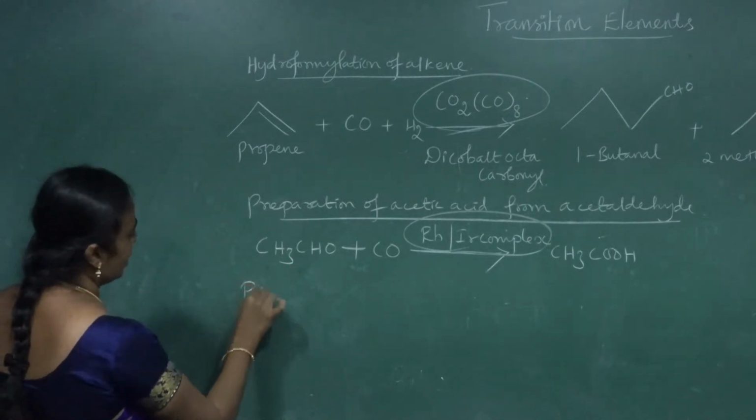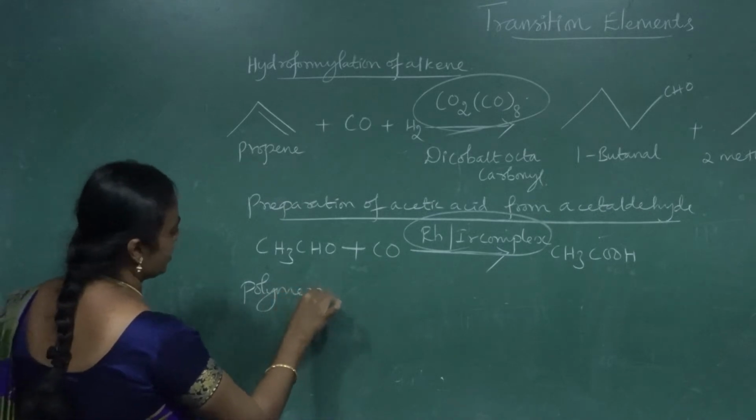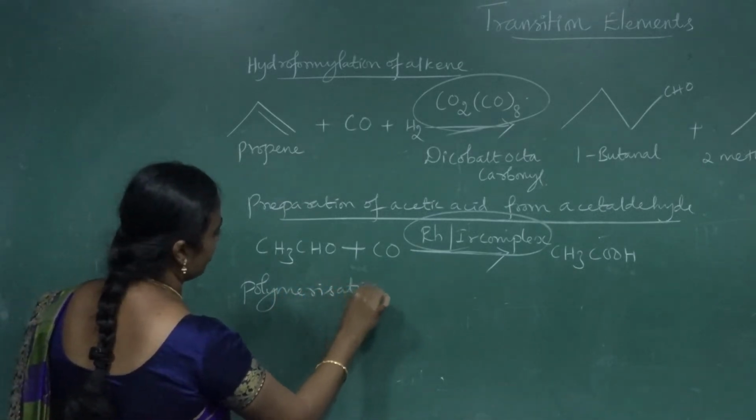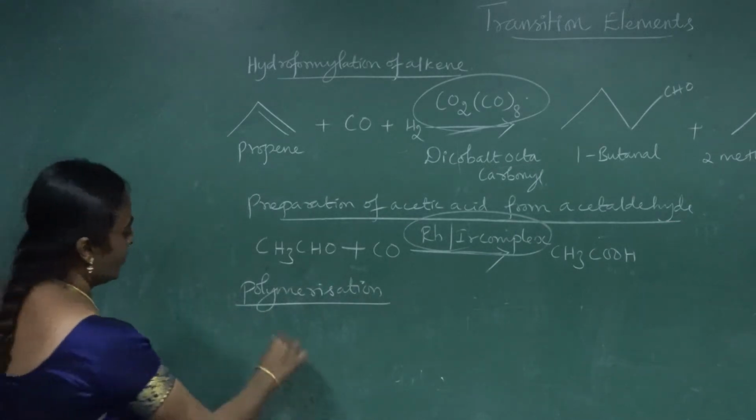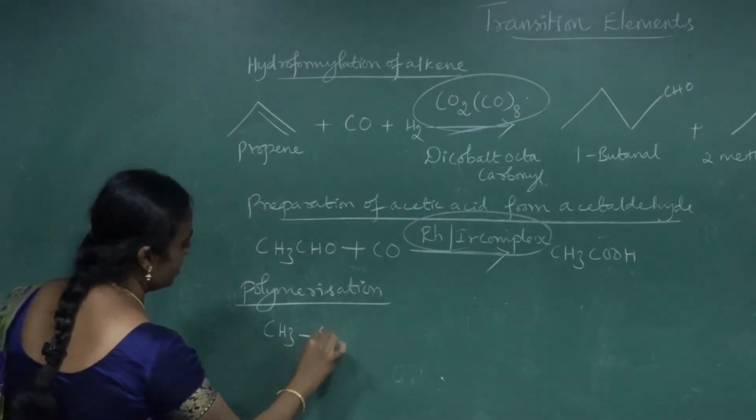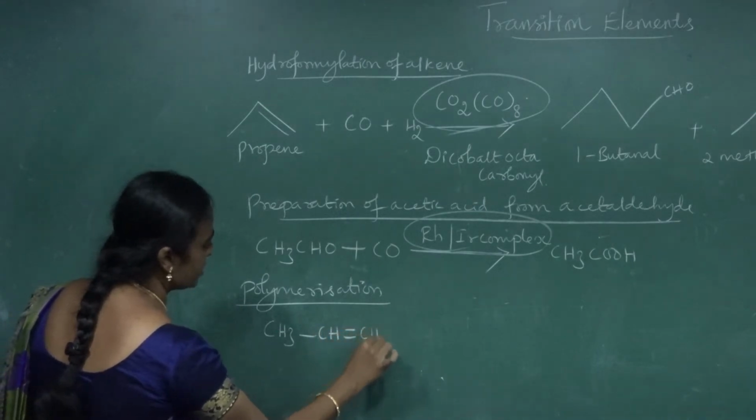And next we are taking polymerization, that is polymerization of propylene. Okay, propylene. So propylene formula CH3CH=CH2.